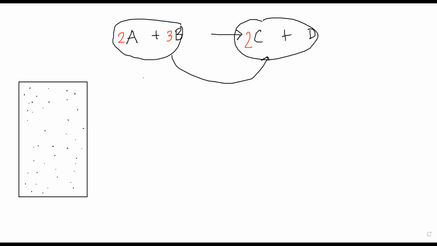So which means that during the progress of the reaction, from starting till the end, the reaction is progressing, which means that somewhere in the middle of the reaction, the reaction would have reached some extent. I'll show that with the help of a line, let's say.